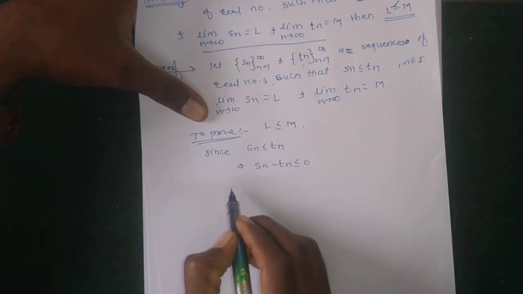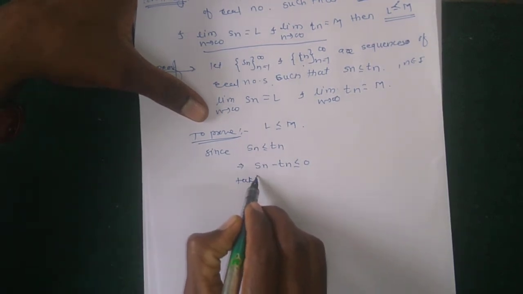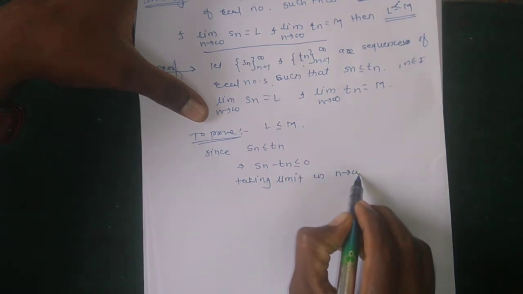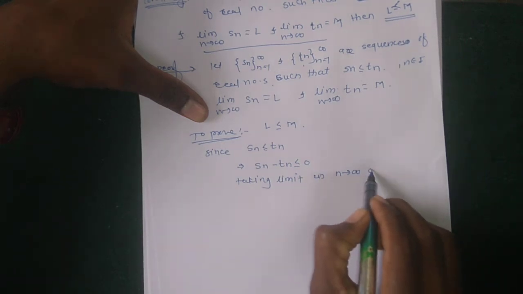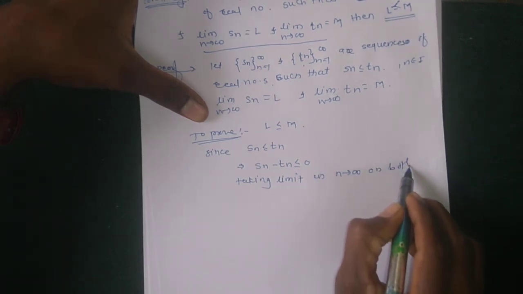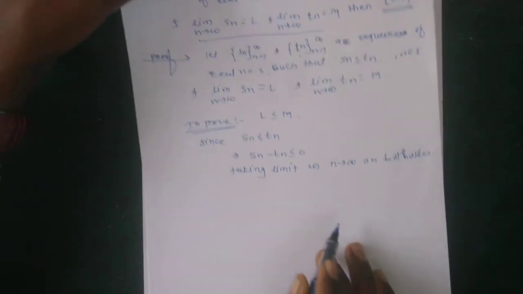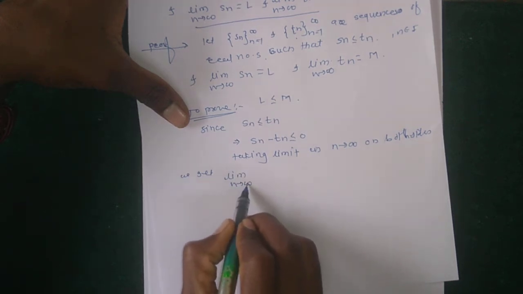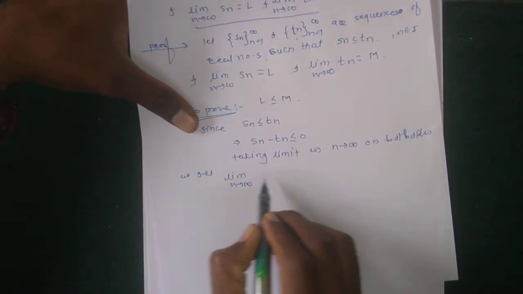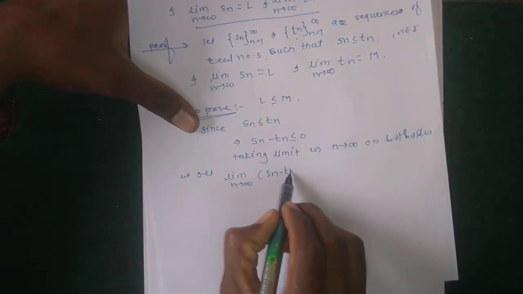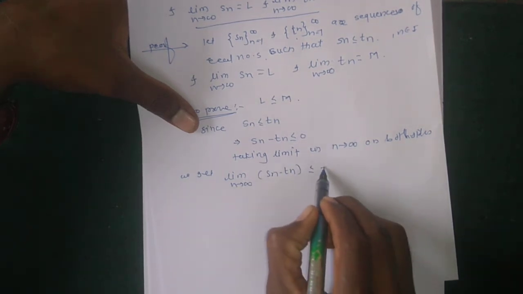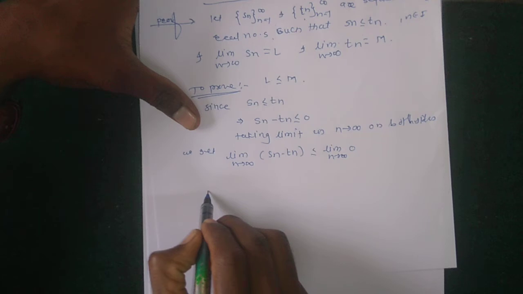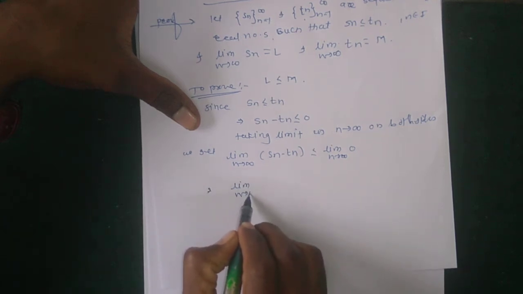Which implies that, taking limit as n tends to infinity on both sides, we get limit as n tends to infinity of Sn minus Tn is less than or equal to limit as n tends to infinity of 0.